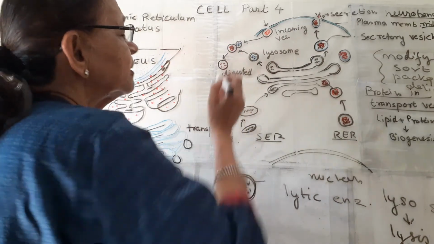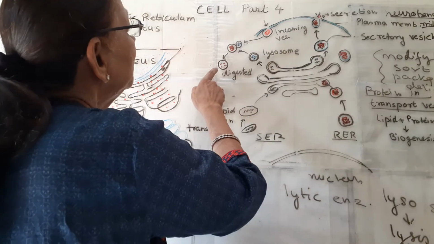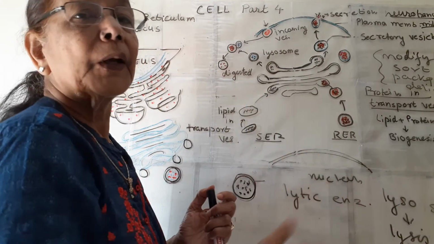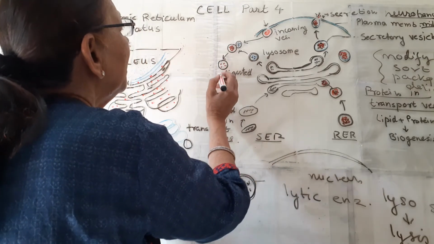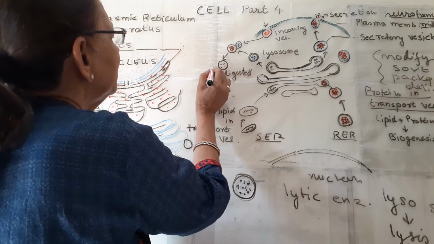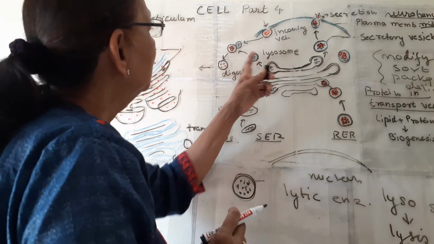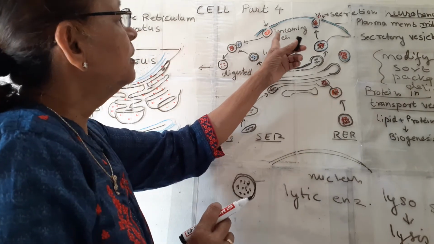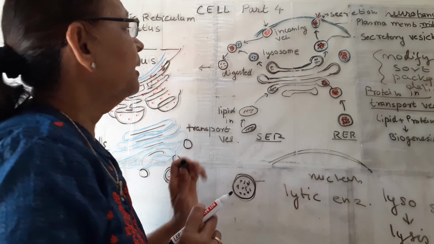These lytic enzymes are strong and capable of digesting all the organic material. So the organic material is digested and the undigested material is thrown away from the cell. This way lysosomes digest the unwanted material coming into the cell.